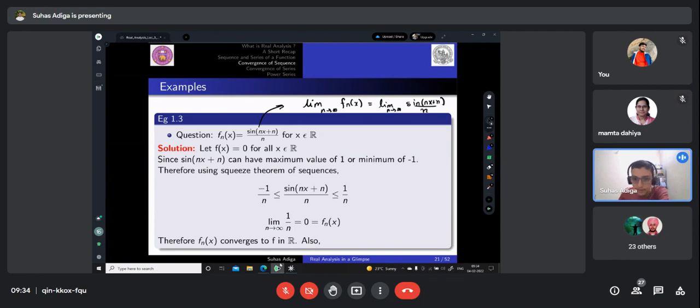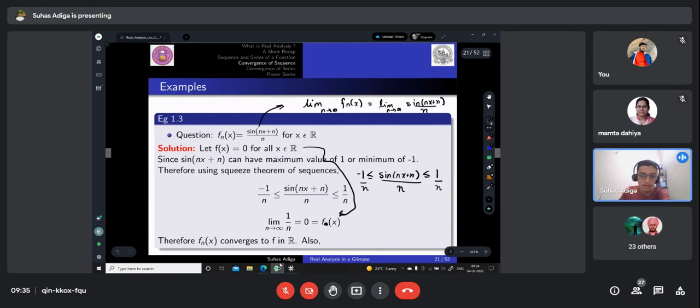So if we have sine of (nx plus n), you know clearly that it lies between 1 and minus 1, right? So clearly I can say that sine of (nx plus n) by n will lie between minus 1 by n and 1 by n. The limit of minus 1 by n when n tends to infinity, or the limit of 1 by n when n tends to infinity, is clearly 0. So f of x is 0. That is what I made as an assumption here. So clearly, f_n of x converges to f in R, equal to 0.